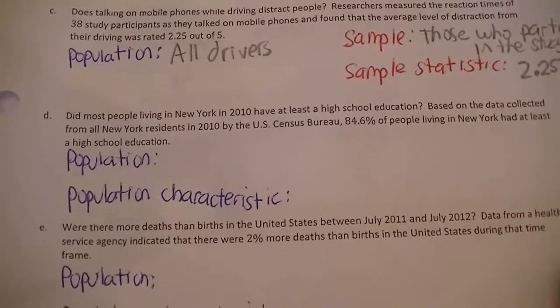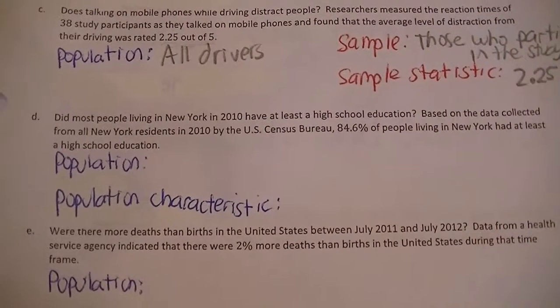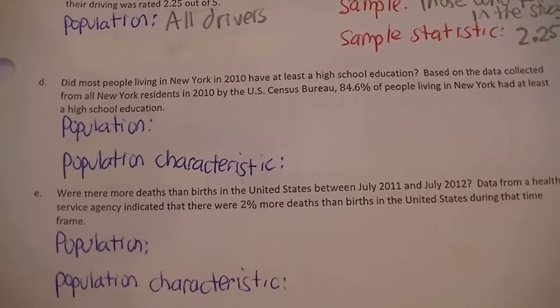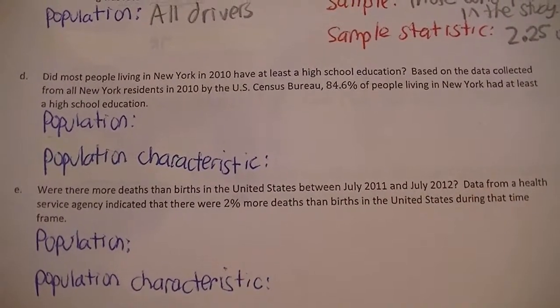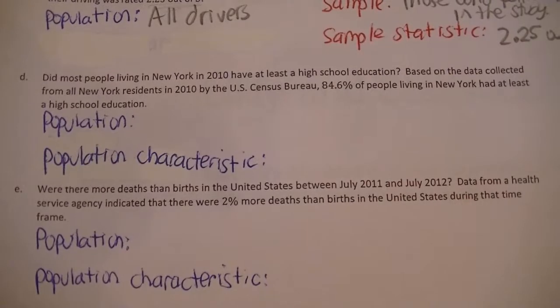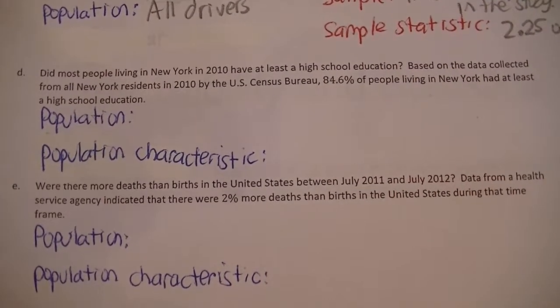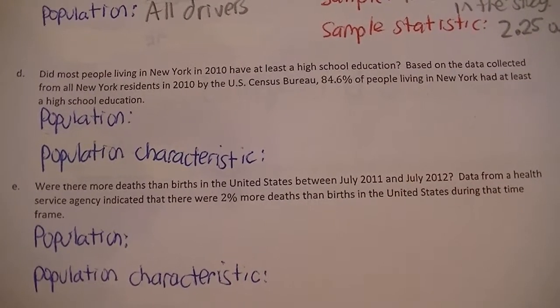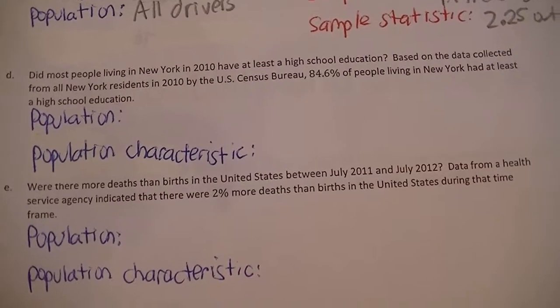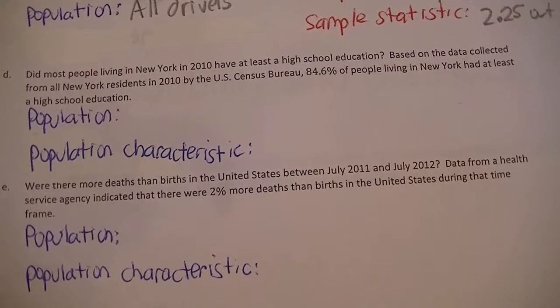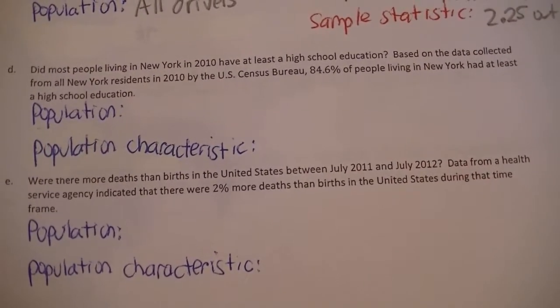All right, the next problem says, did most people living in New York in 2010 have at least a high school education? Based on data collected from all New York residents in 2010 by the U.S. Census Bureau, 84.6% of people living in New York had at least a high school education. So the population that they were interested in learning about were all the people living in New York in 2010.